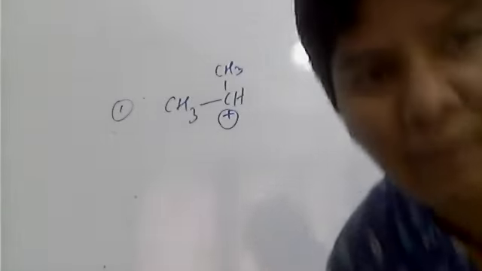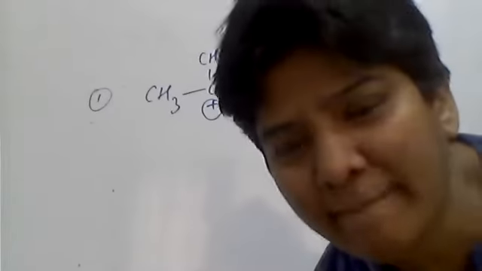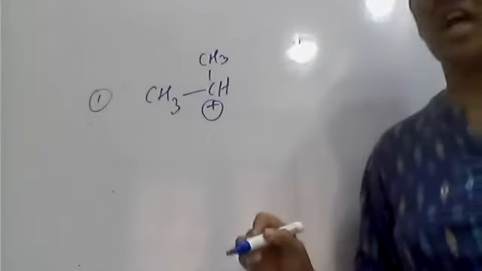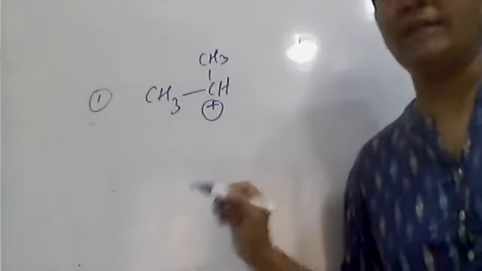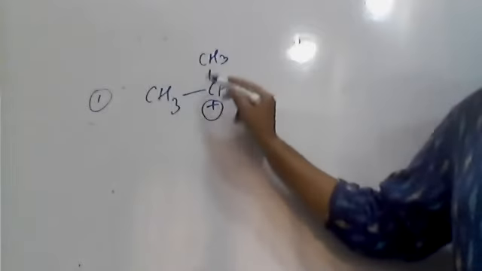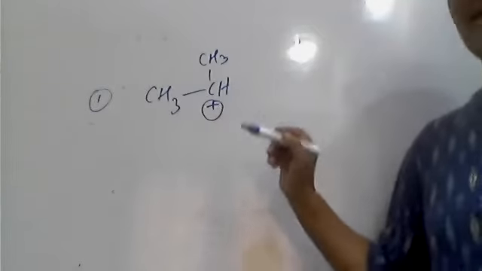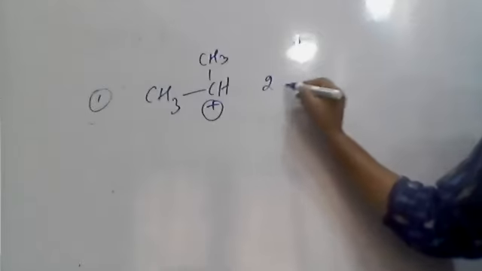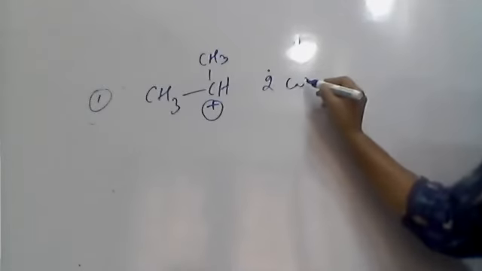What is this moiety? This moiety having the positive charge is a carbocation. At the same time, this CH carbon is attached with two different carbons. So what is this one? It is a secondary carbocation.